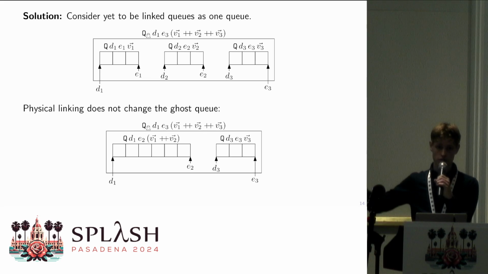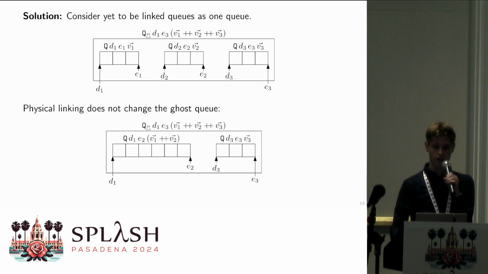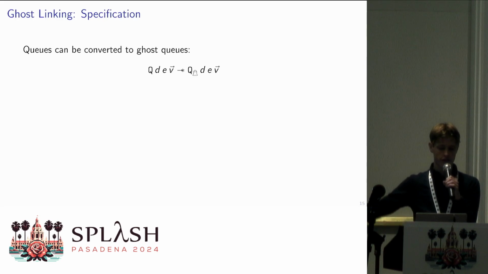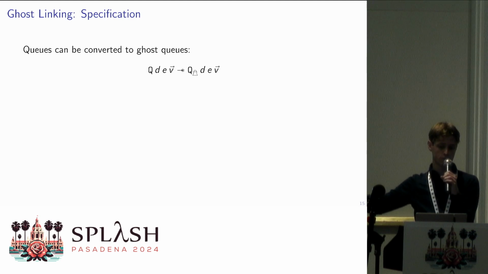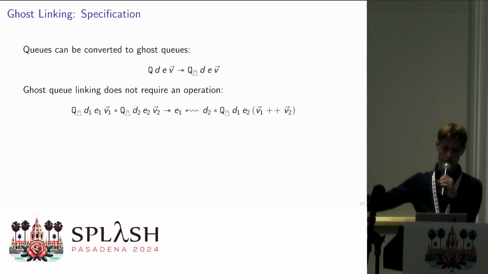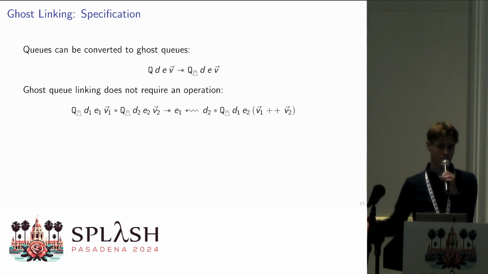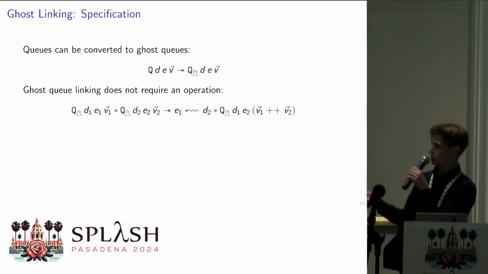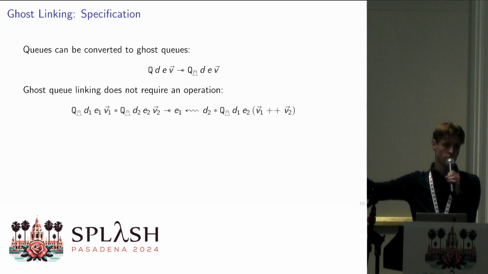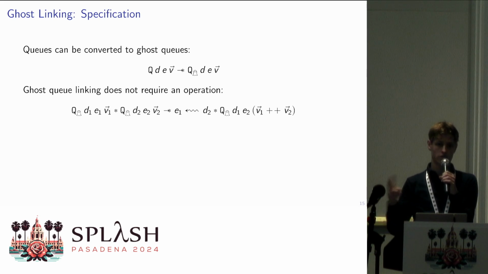So that allows us to use it in the pre and post conditions of logically atomic triples. In fact, we can just draw a box around any of the queues to create a ghost queue. As I mentioned earlier, now we can combine two of those ghost queues by combining the two boxes without actually performing any linking. And what we're going to do is produce one of these extra tokens, which we can later use to link two queues in any of these ghost queues.